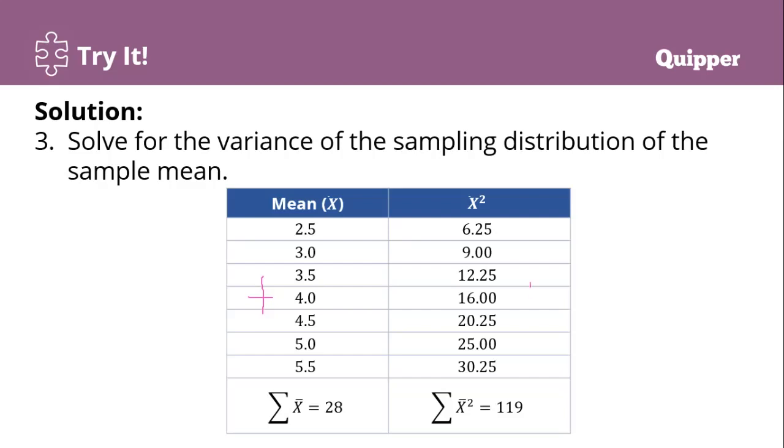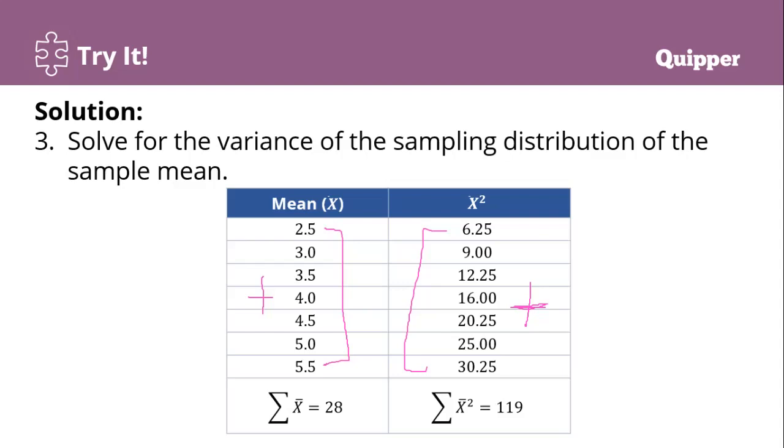Now, i-add na sila tanan. 6.25 plus 9.0 plus 12.25 plus 16 plus 20.25 plus 25 plus 30.25. The total is 119.